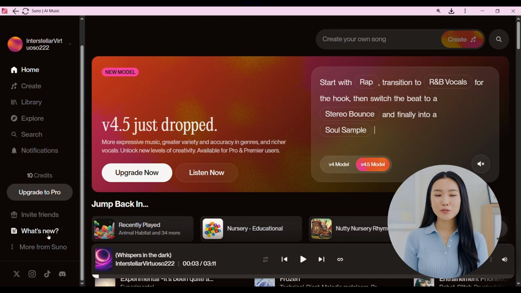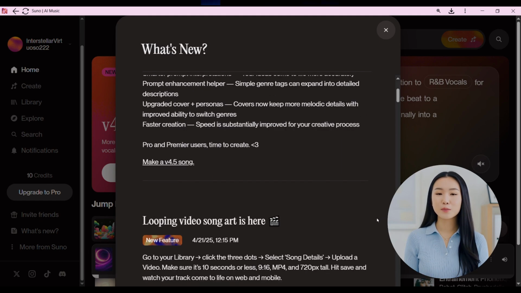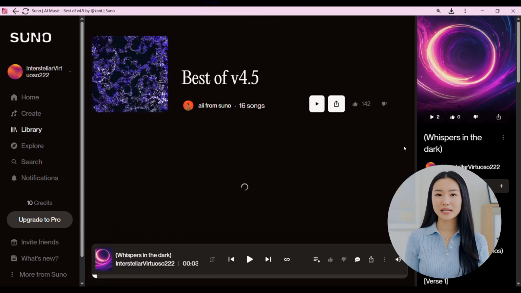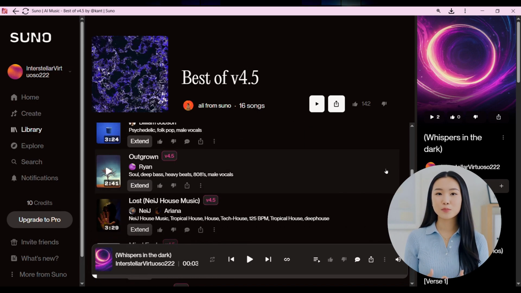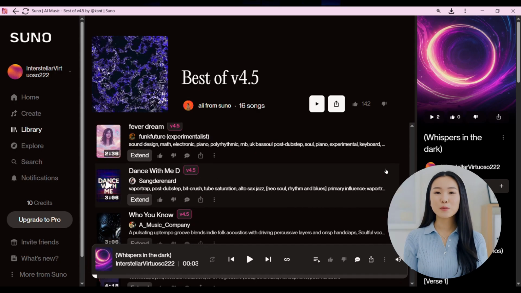With version 4.5, SUNO has made a big leap in sound quality and overall performance. Songs are more refined and versatile. You can take the parts you like, add your own creativity, and even re-sing them using SUNO to produce a personalized cover. Once the base is solid, you can shape the final result to match your vision.